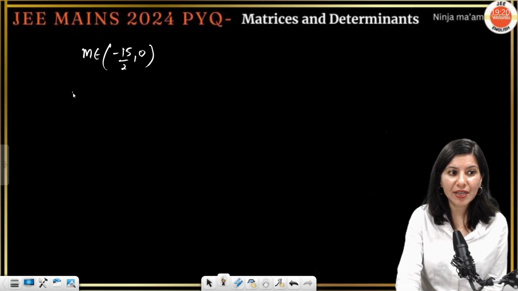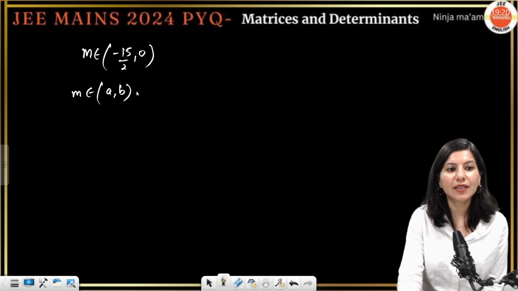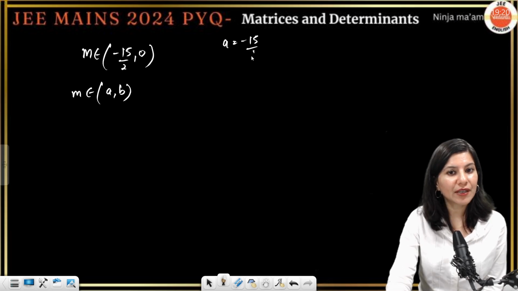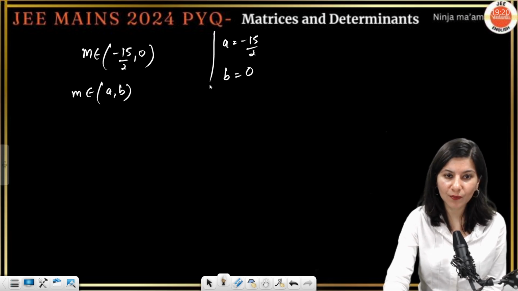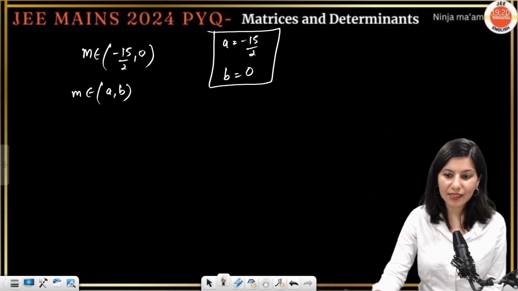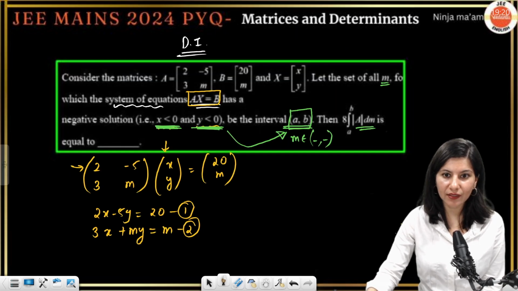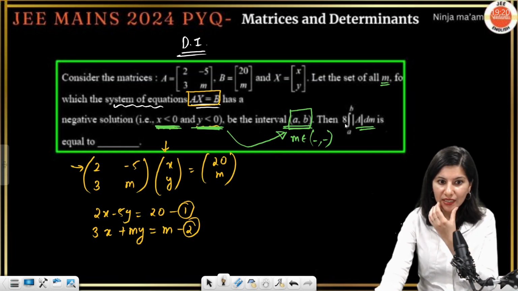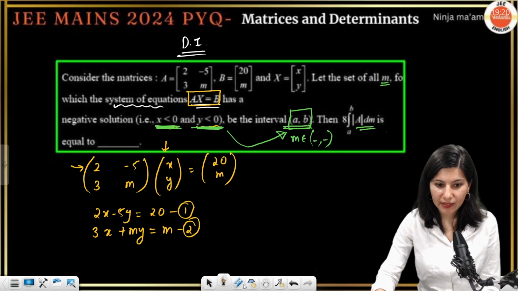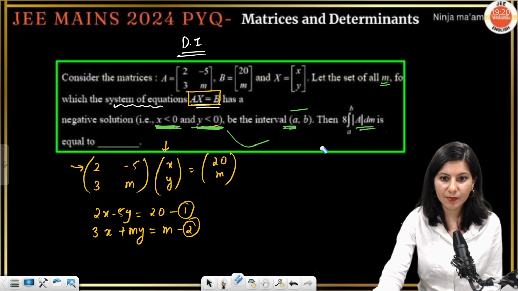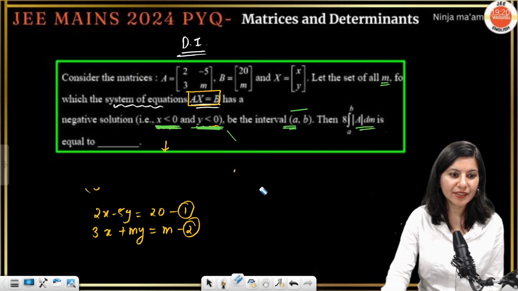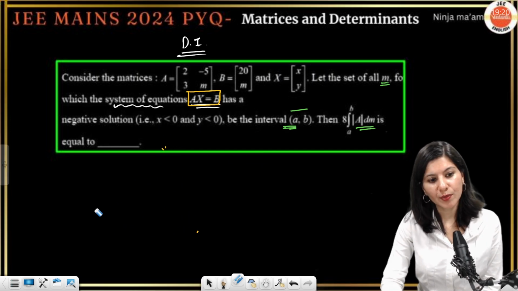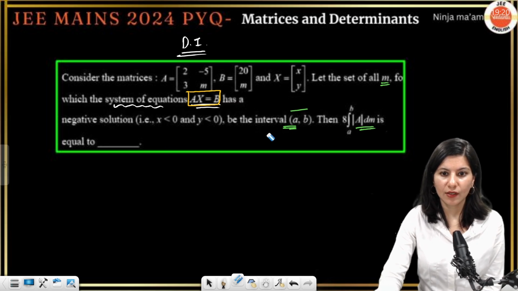Now as per the question, m should belong to a comma b. So your a is minus 15 by 2 and your b is 0. And now what they are saying is you have to integrate this. Let me just erase this part. This is already written on the right hand side, already copy pasted. Now let us do that integration part over here.